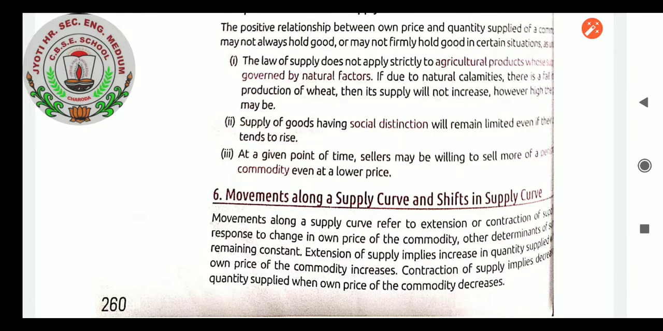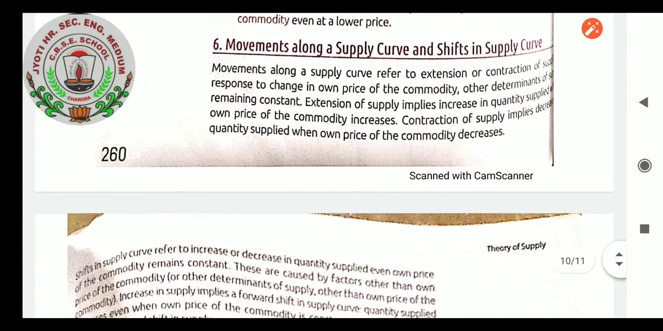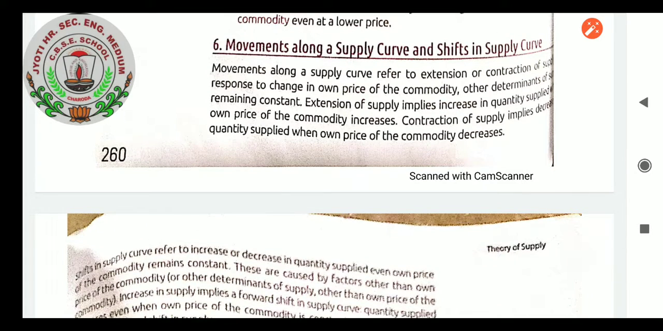Movements along a supply curve and shift in the supply curve. When we see, there are movements in the supply curve also, as in a demand curve. There are shifts in the supply curve also. Let us see supply curve movements and shifts. Movements along a supply curve refer to extension or contraction of supply in response to a change in the own price of the commodity. Other determinants of supply remain constant.